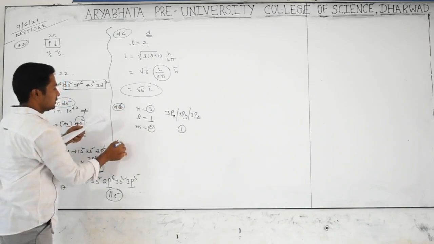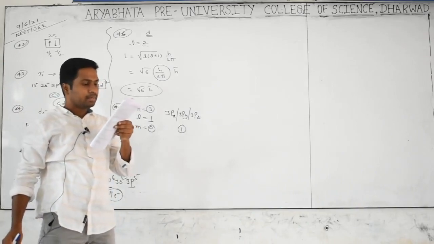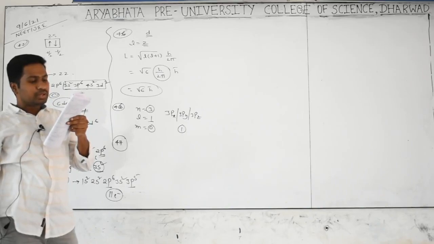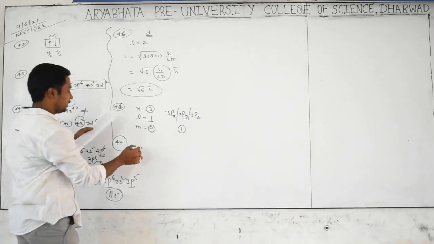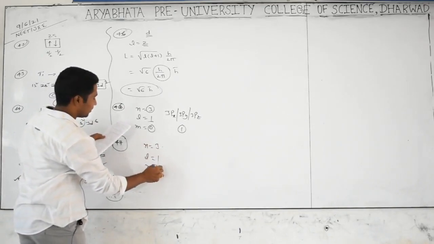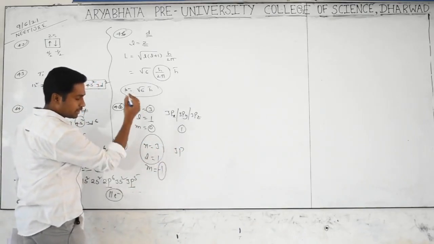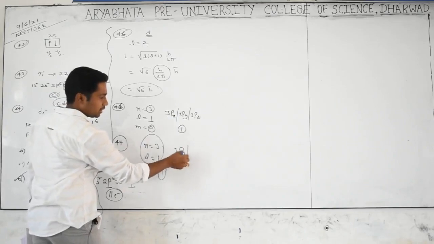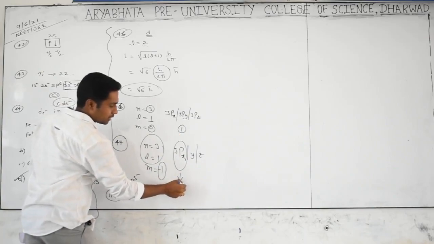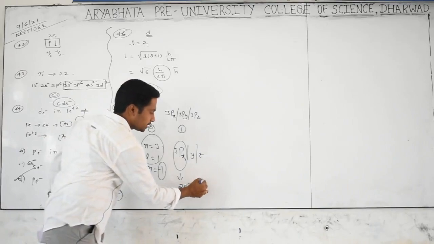Okay, next 47. What is the maximum number of electrons that can be associated with the following quantum numbers? Same, N is equal to 3 and L is equal to 1 and M is minus 1. I told very clearly, actually 3s and 3p it is, but only one orientation. One orientation means either px or py or pz. So only one orbital is accommodated with how many electrons? 2 electrons. Option B is coming.